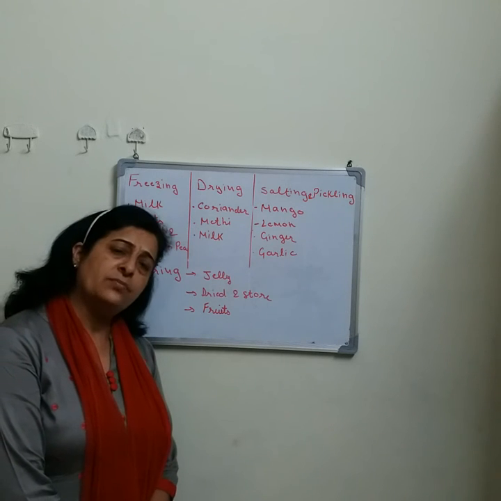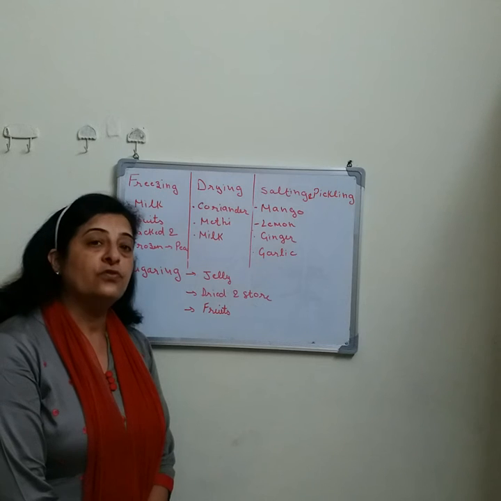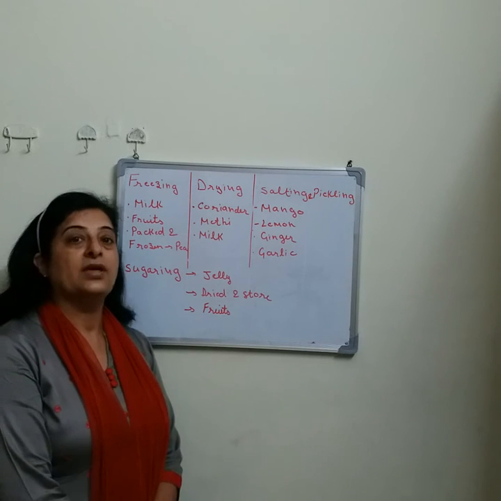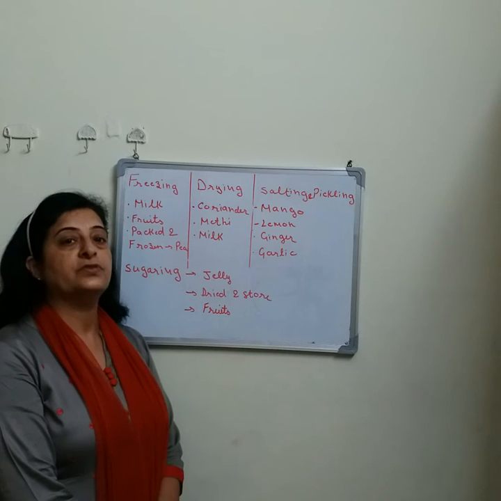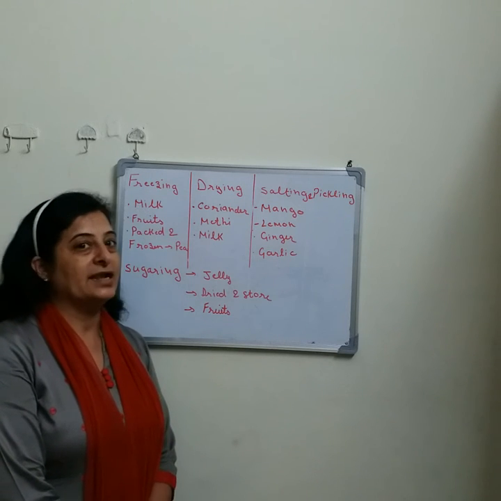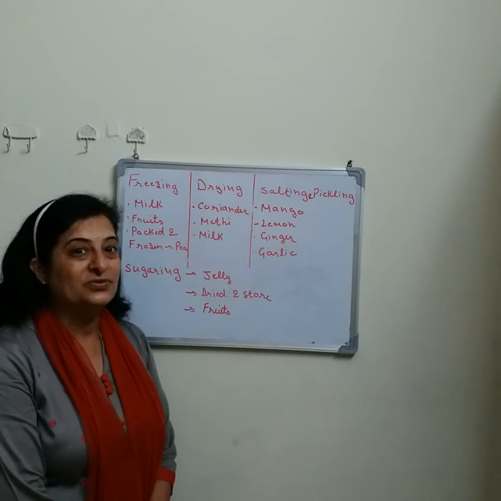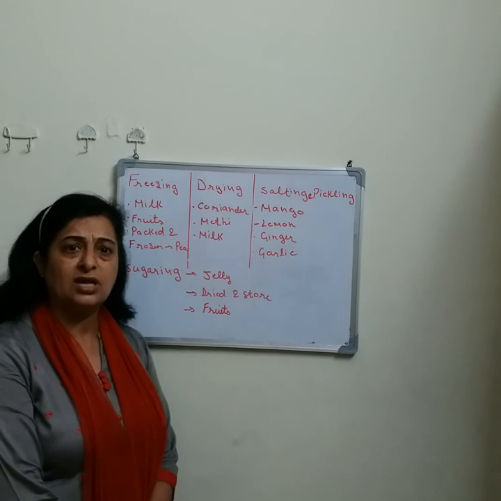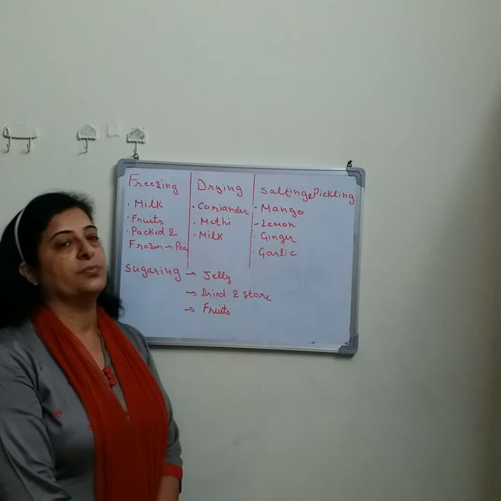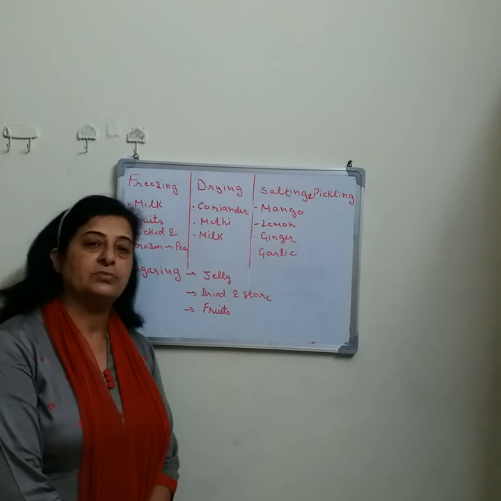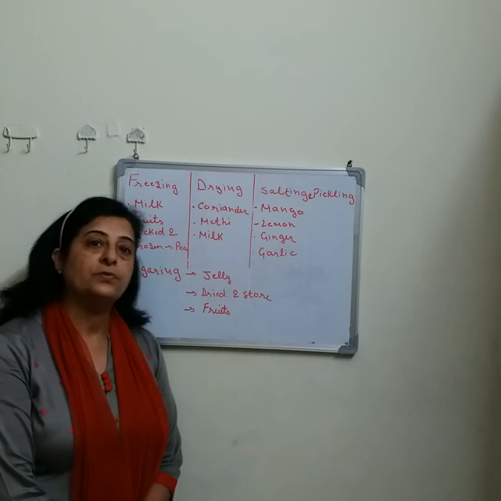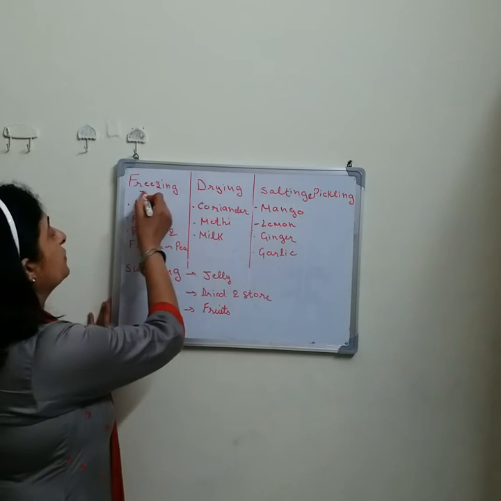So what do we mean by food preservation? Food preservation means saving our food from spoiling. And this spoiling is done due to germs. Yes, due to germs, and these germs originate due to the moisture and the warmth present in the air. So the first method of food preservation is freezing.